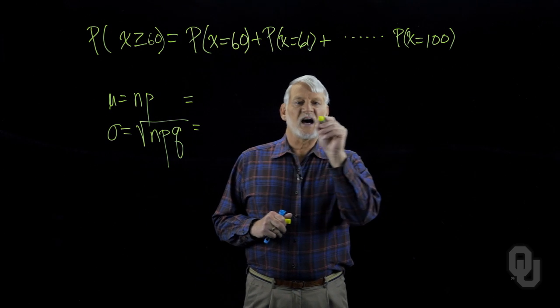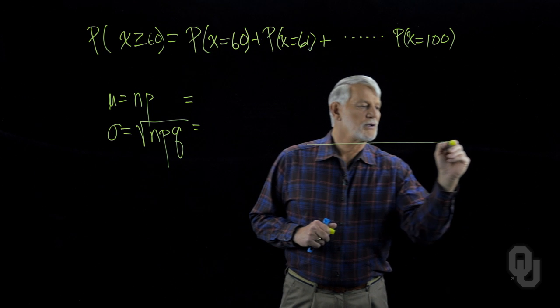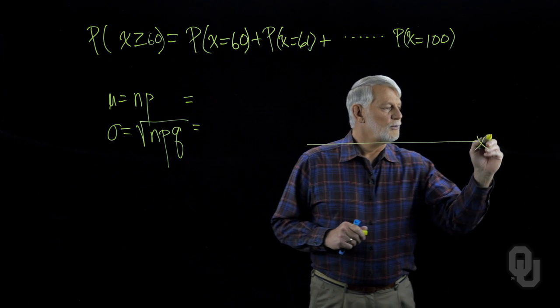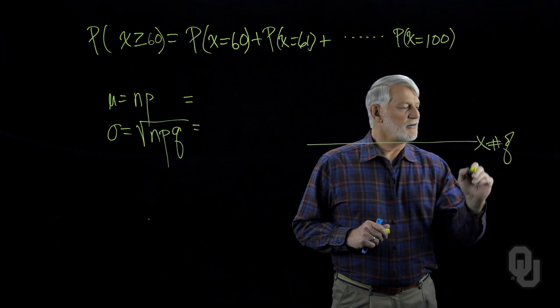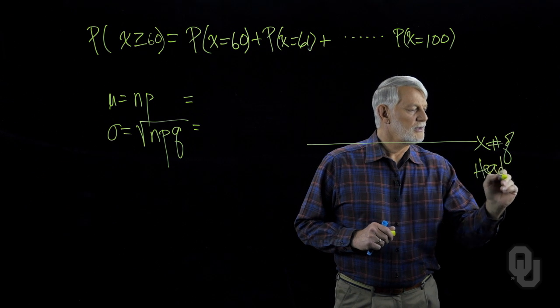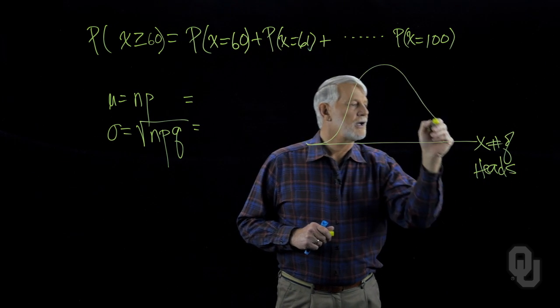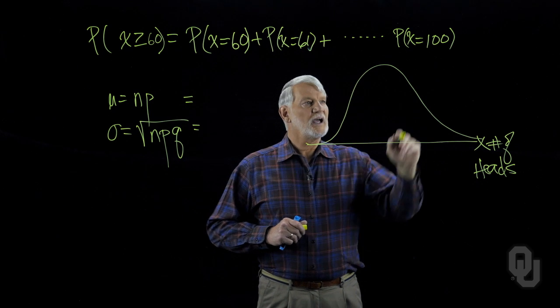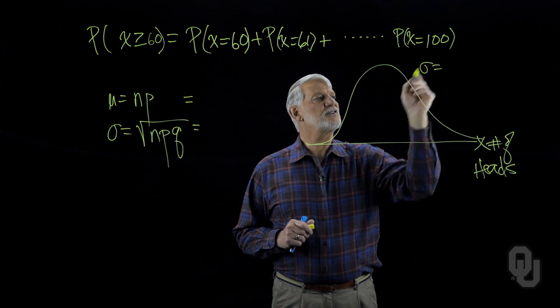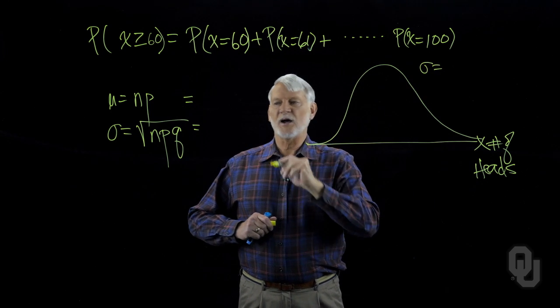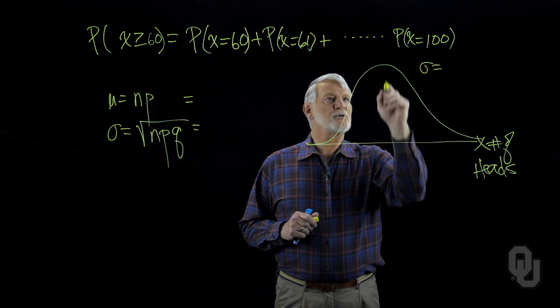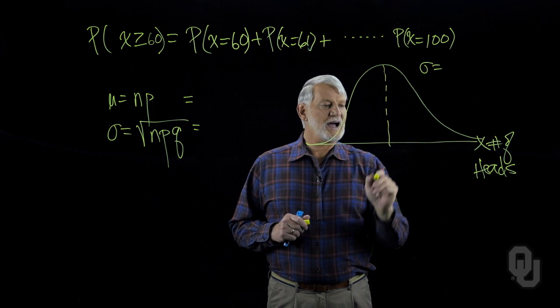Now we can lay this out as follows. Here I have x, which is number of heads. That's our random variable. Now I'm going to write this as a normal distribution. And up here, I always like to put the standard deviation because that helps me remember what it is that I'm doing. Down here, of course, I have the mean.